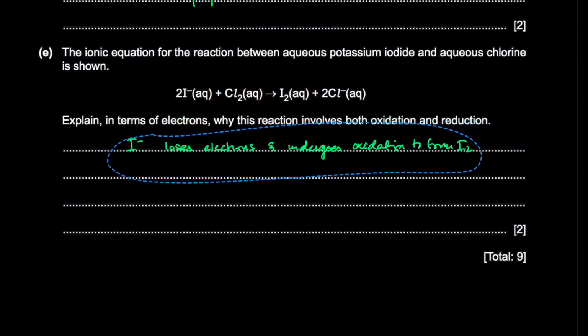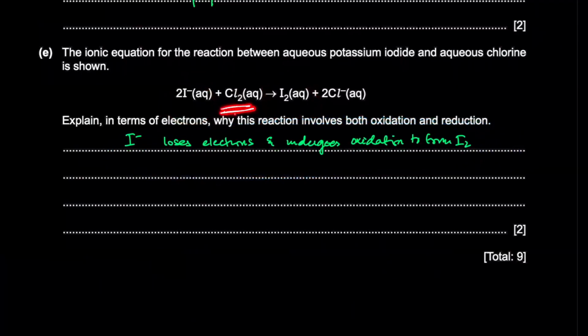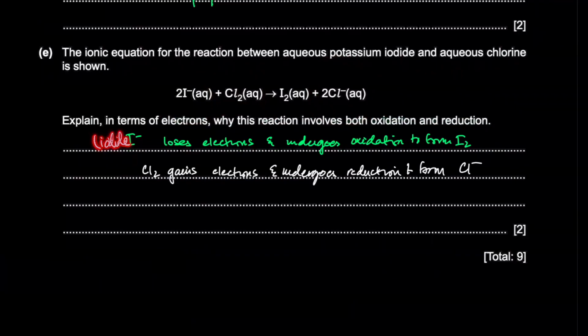And then chlorine gains electrons to form Cl-, so it undergoes reduction. Cl2 gains electrons and undergoes reduction. You have to mention the oxidation and the reduction part. You can also use the names. This would be iodide, the anion is -ide, and iodine. And this would be chlorine and chloride.